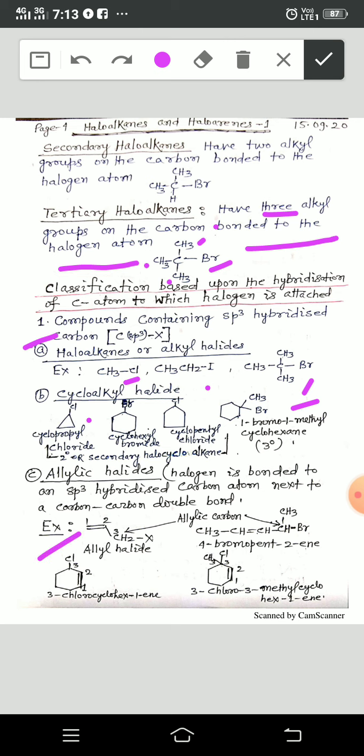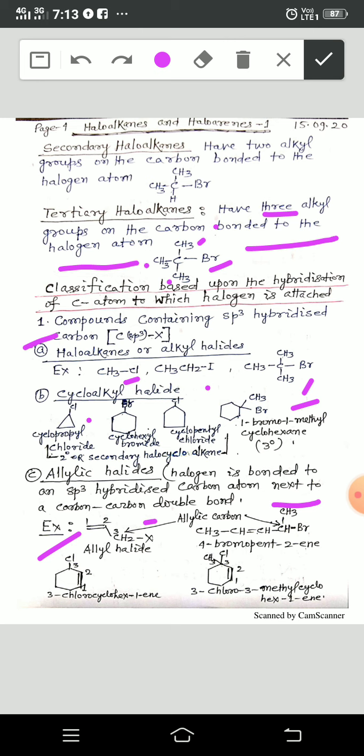This is also allylic halides. Halogen is bonded to an sp3 hybridized carbon atom next to a carbon-carbon double bond.